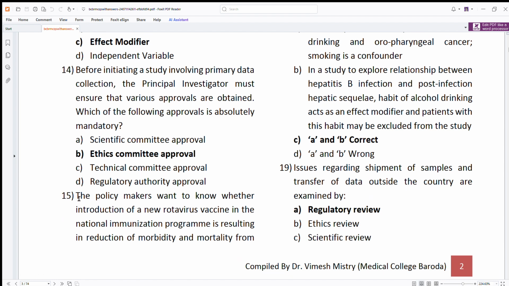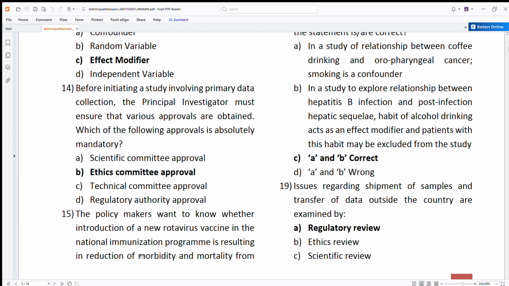So after that, question number 15: the policy makers want to know whether introduction of a new rotavirus vaccine, this is the most common cause of diarrhea, rotavirus. It is a virus. So diarrhea is 90% of the time viral. So they want to know whether the introduction of a new rotavirus vaccine in the national immunization program is resulting in the reduction of morbidity, means sickness, and mortality, means death.